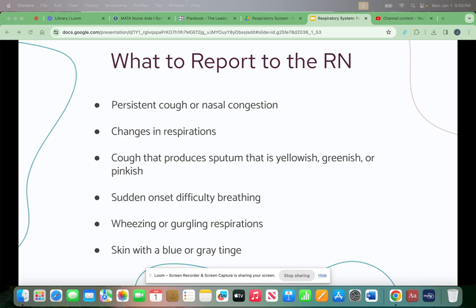Here are some things that the CNA should report to the RN. They should report persistent cough or nasal congestion, changes in a patient's respirations, so either slowing down or speeding up, any cough that produces sputum that is yellowish, greenish, or pinkish, if a patient has onset of sudden difficulty breathing, any wheezing or gurgling respiration, and if a patient has skin with a blue or gray tinge.